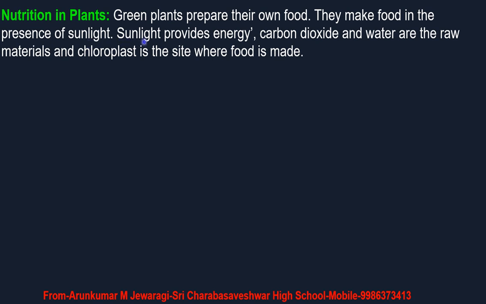Which energy is going to be utilized by the green plants for the preparation of their own food? They utilize solar energy. Sunlight contains solar energy. The energy needed by the plants is going to be provided by solar energy or sunlight. Carbon dioxide and water are the raw materials which are going to be utilized from the atmosphere, and chloroplast is the site where food is going to be prepared.